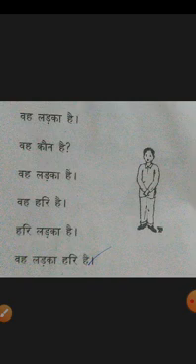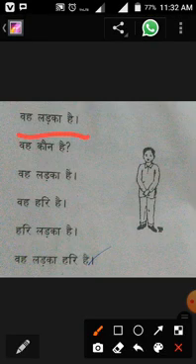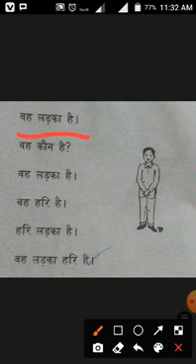When we indicate a person, the meaning will be different. So here we indicate a boy. We tell some details about the boy. Let's see. Vah ladka hai. What is the meaning of vah? He, she, it, that. So here, he or she, it or that, which one will come? Because it is a person, and the person is male, so he is a boy.